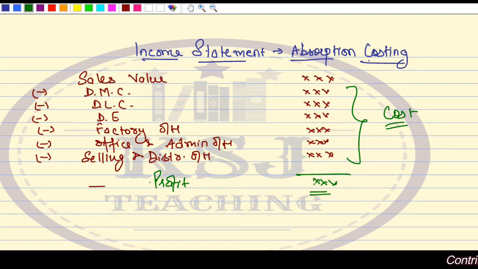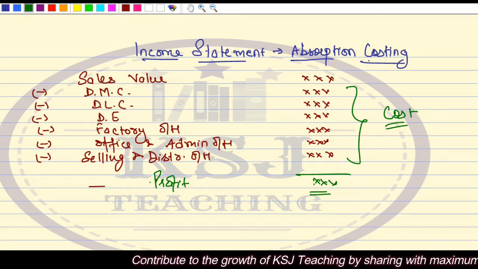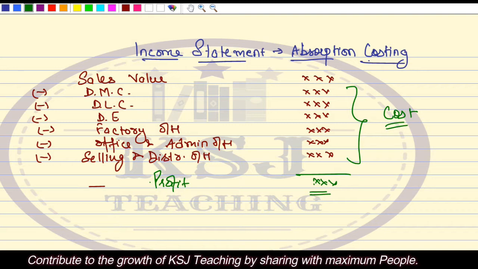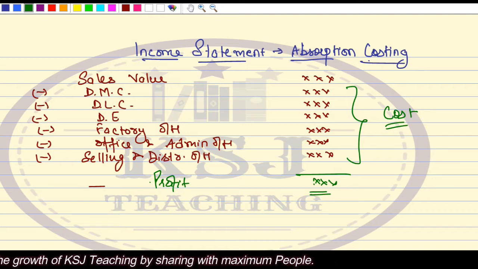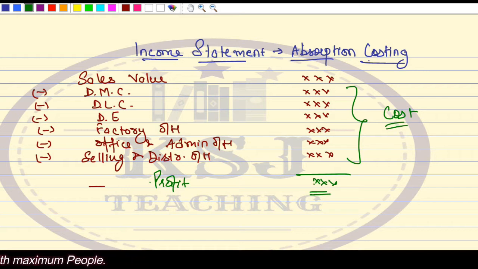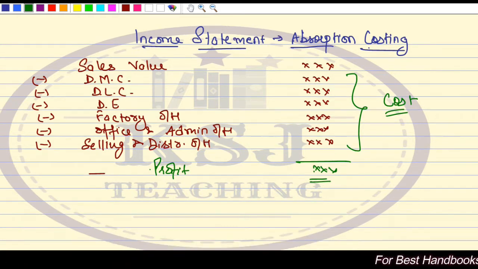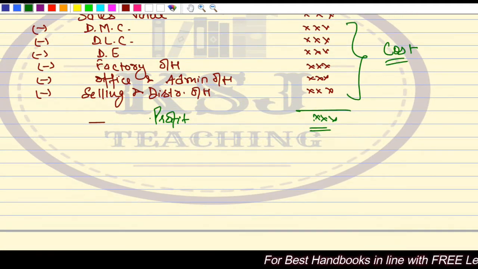So this is the income statement, that is, the income that you are earning, and in the income statement we always start with the sales value. Now this is under the absorption or traditional costing only, what we are talking about, right? So in this case, there is no division of cost into variable and fixed cost. Overheads are absorbed on the basis of functions like office administration.